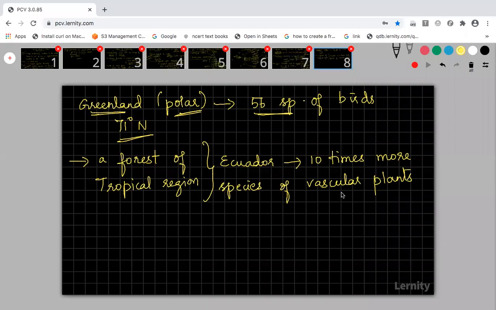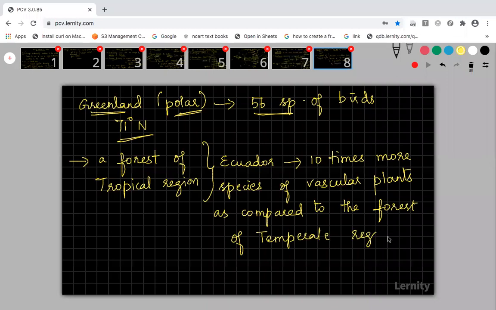10 times more species of vascular plants are present as compared to the forest of, this is the tropical region, then I should compare it with the forest of the temperate region.